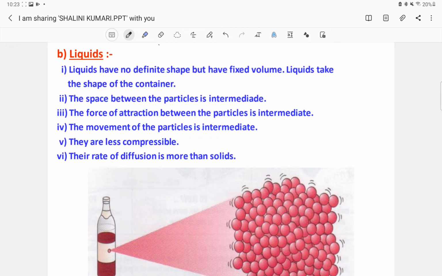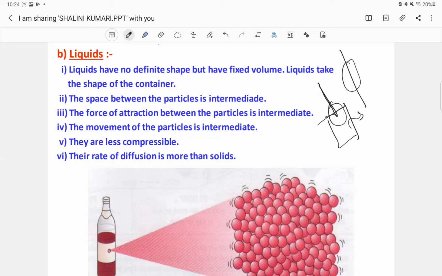They are less compressible, meaning you can compress them a little more than solids. If you were compressing a solid, it would break, but liquids can be compressed and filled forcefully to a very intermediate amount of volume.